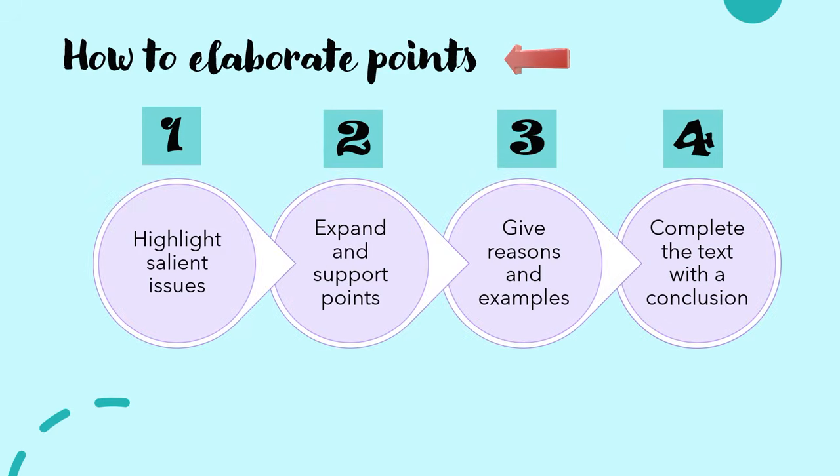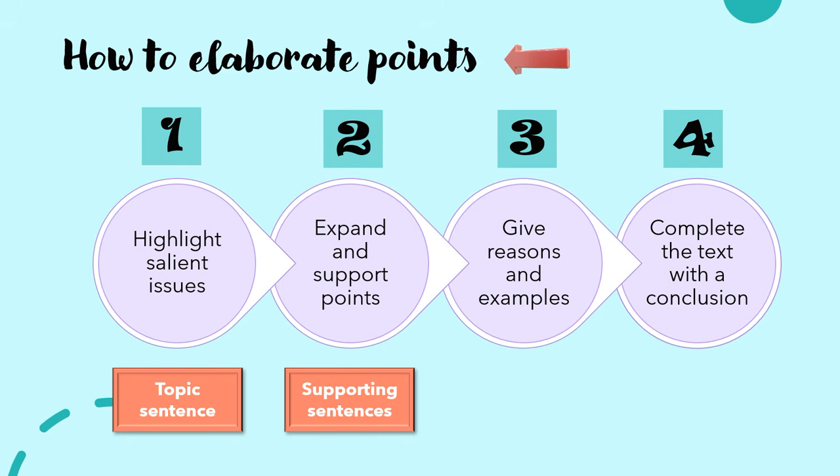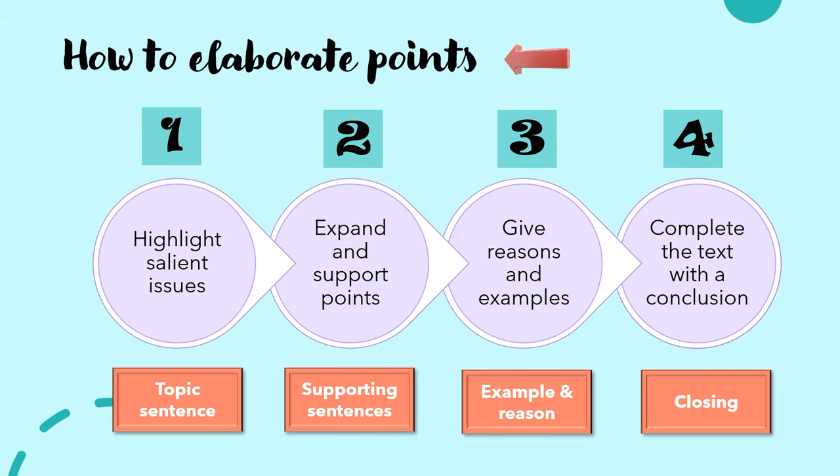So again, based on the MUET regulations and test specifications, this is how you should elaborate your points. Start with the topic sentence because this will highlight the important issues. Next is for you to add supporting sentences because you would need to expand and support your elaboration. After that, add an example and provide a reason for why you are suggesting the point made in the paragraph. And lastly, add a closing sentence because you will need to give your paragraph a sense of closure. And this is how you elaborate your points for MUET Writing Task 2.